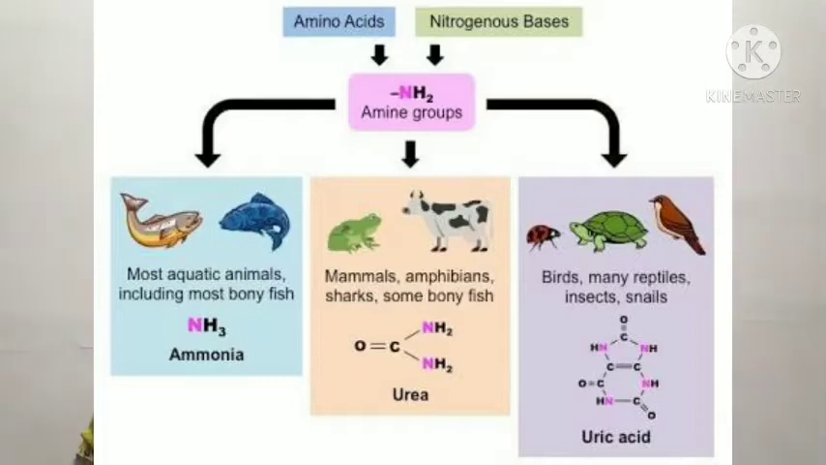Now, many aquatic animals like fish: in these organisms, nitrogenous waste material is found in the form of ammonia gas, and they excrete this ammonia directly into water, where it dissolves. These animals are also known as ammonotelic animals. Now, in birds, reptiles, and some insects, nitrogenous waste material is found in semi-solid form, that is uric acid. These animals are also known as uricotelic animals.